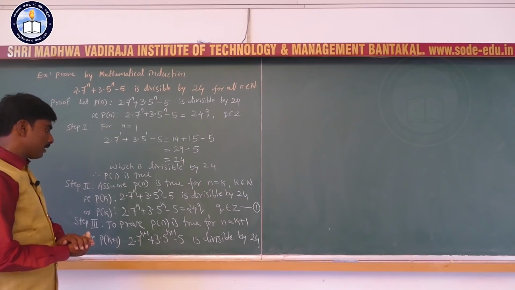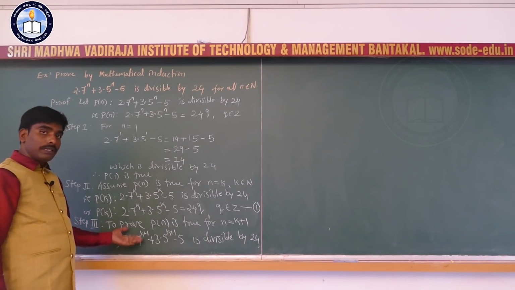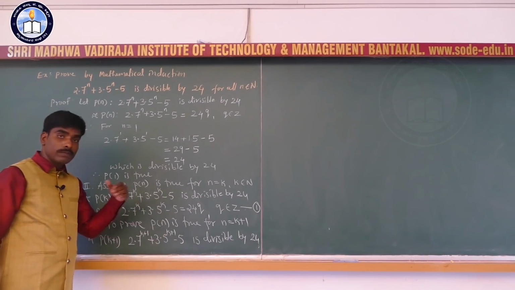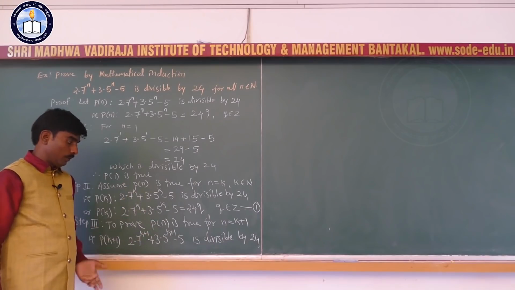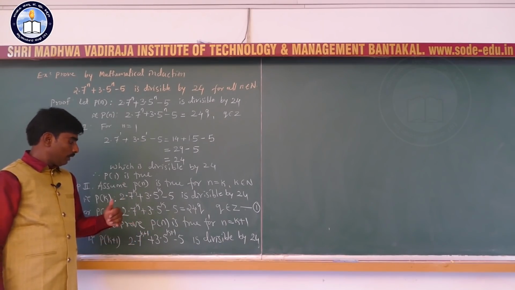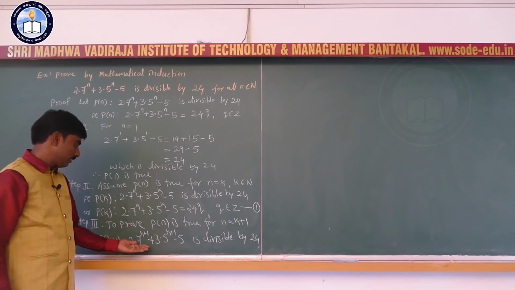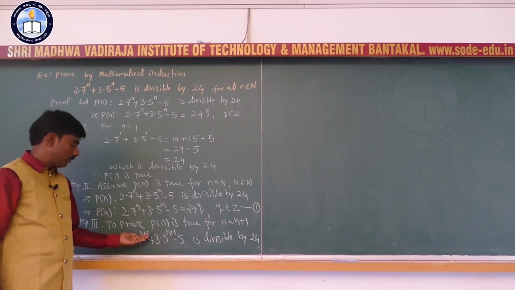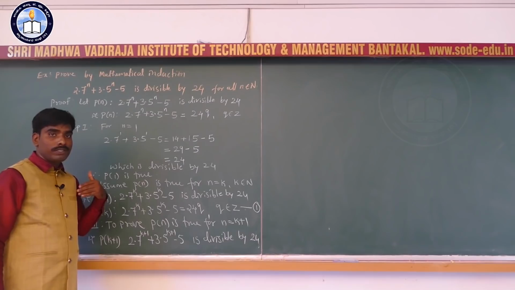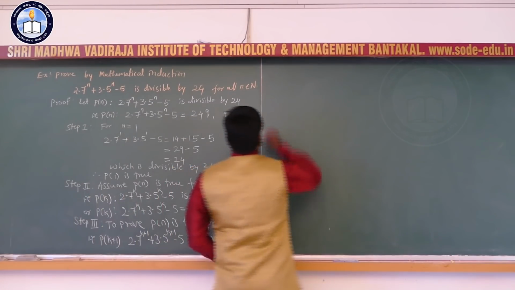So here we understand we are going to prove 2 into 7 raised to k plus 1 plus 3 into 5 raised to k plus 1 minus 5 equal to 24m, where m is any integer. Then it follows that 2 into 7 raised to k plus 1 plus 3 into 5 raised to k plus 1 minus 5 is divisible by 24. So we will see now.